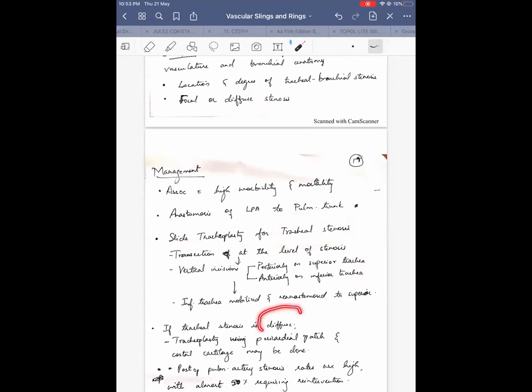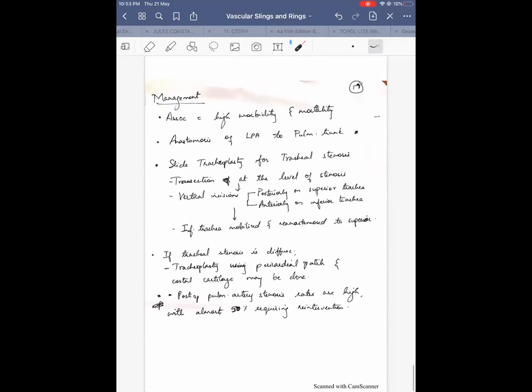But if there is a diffuse long segment stenosis in the trachea, then you have to use a pericardial patch to close that resection, or even a costal cartilage may be used, which is a cartilaginous structure. But in these cases, post-op results are also not very good. Post-op pulmonary artery stenosis rates are also very high. Because of the various surgical maneuvers in connecting it to the pulmonary trunk, the pulmonary artery gets stenosed, with almost 50% of them requiring reintervention.